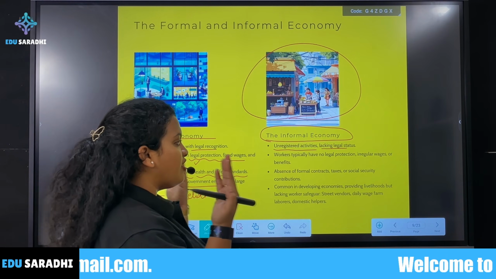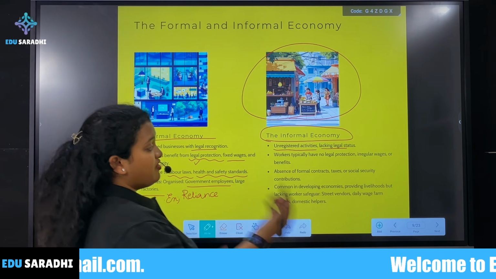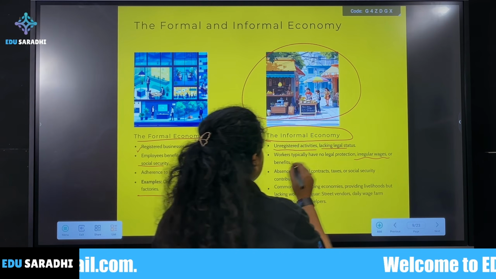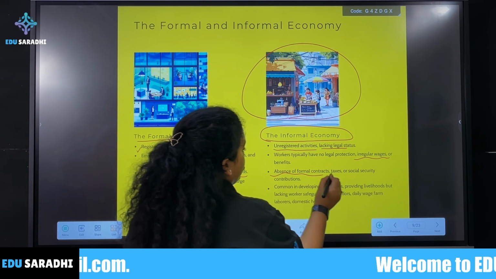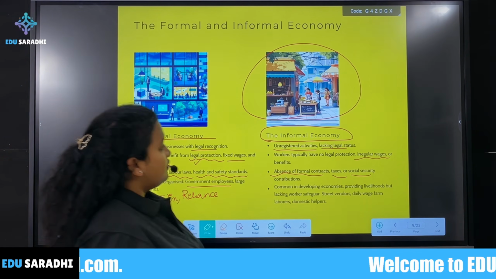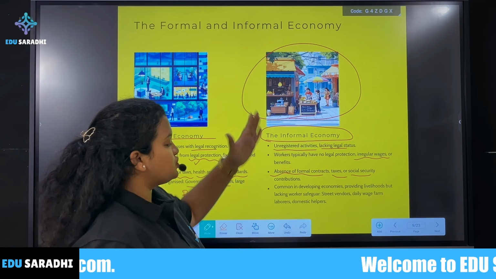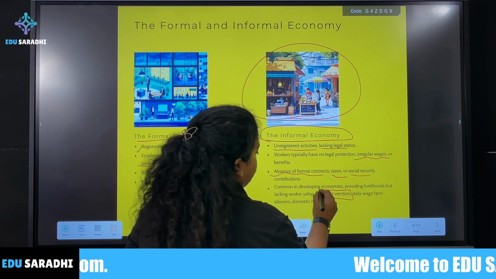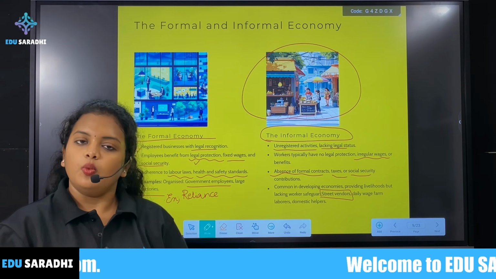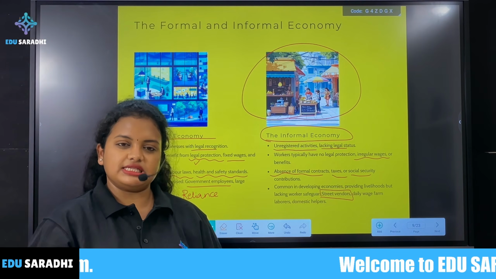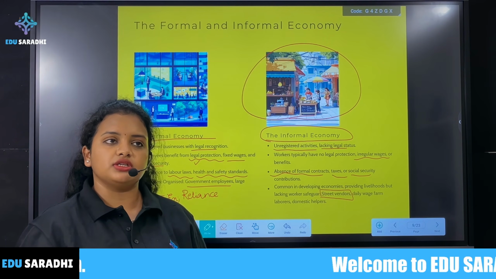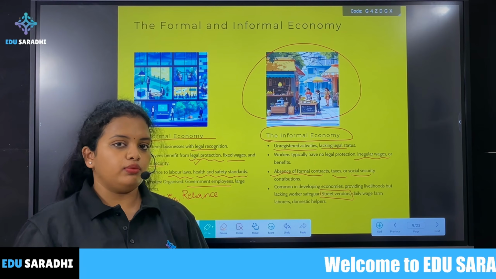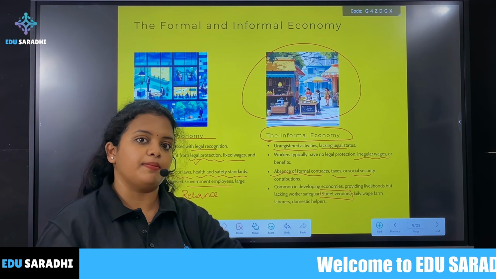So they don't have legal protection, they don't have regular wages, they have irregular wages, and there are no contracts, taxes. Take the example of a street vendor. Will he get a pension? Will he get a regular monthly salary? Will he get employment provident fund? Will she get maternity leave?